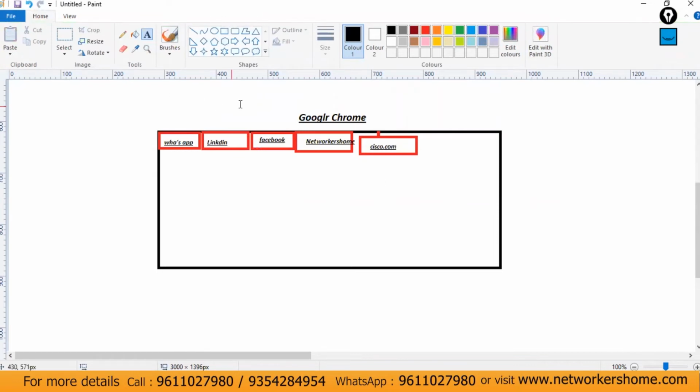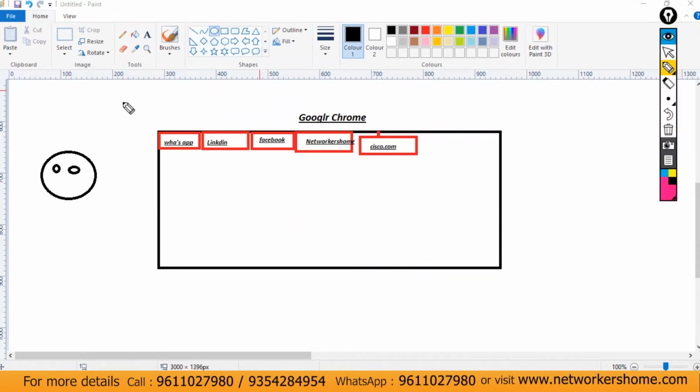The thing is, as a user, you are using different sites at the same time. So let's consider you're sending one message to your friend